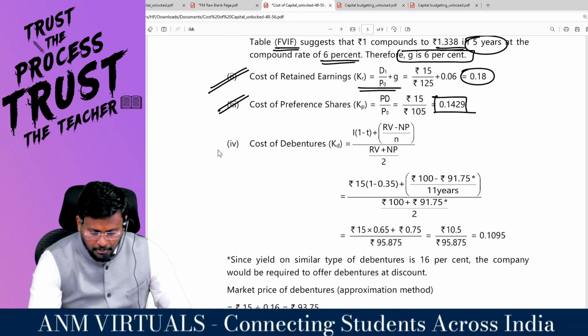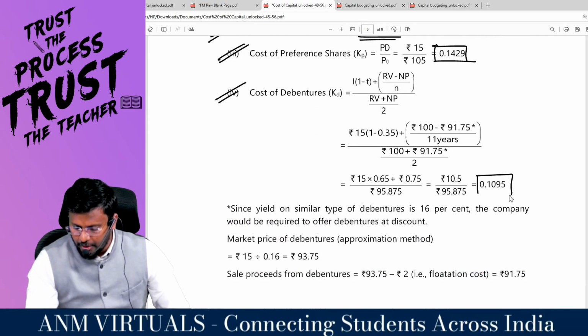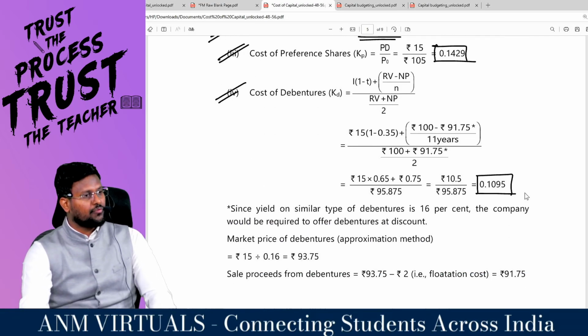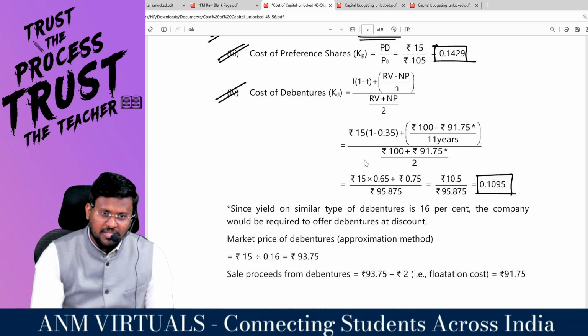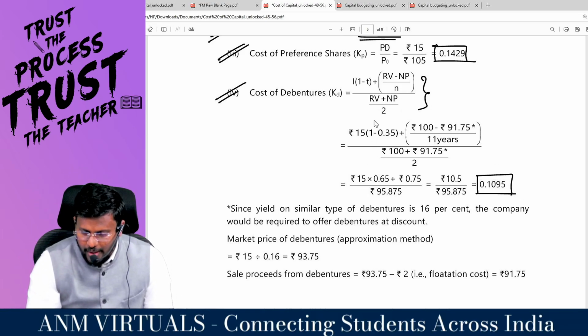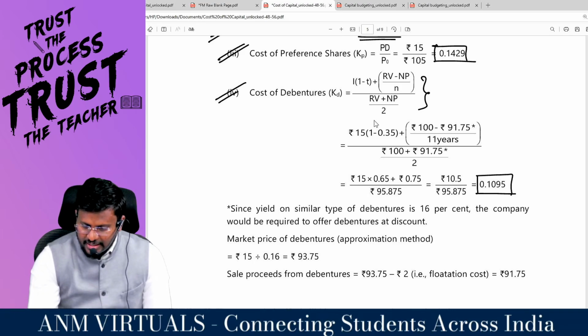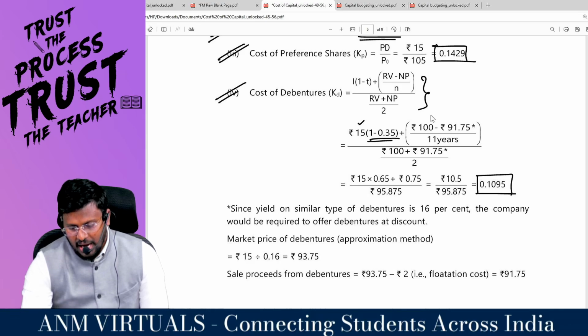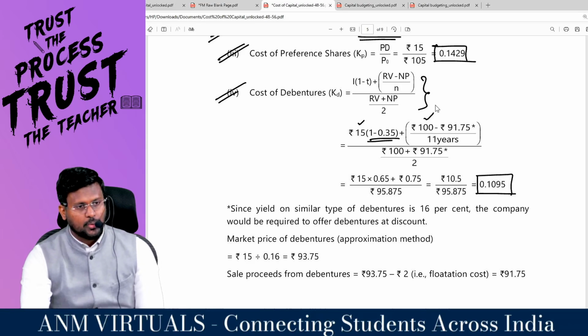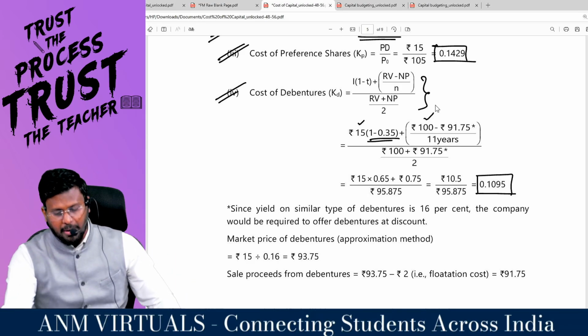I'm checking: my Kd, my cost of debt, is 10.95%. We also got the 10.95%. Very comfortable. That's what they have also done. I into (1 minus t) plus (RV minus NP) divided by N, whole divided by (RV plus NP) divided by 2. In that, I is already given in the question, 15. 1 minus tax rate is 35%. 100 is the redemption value. Nothing has been given in the question, so we have assumed that they are redeemed at par.